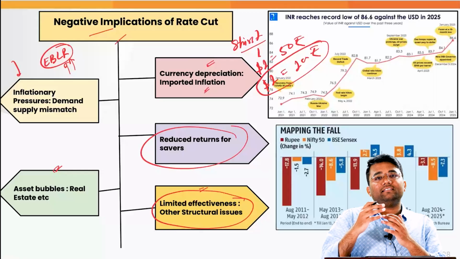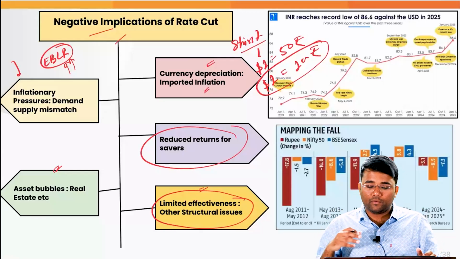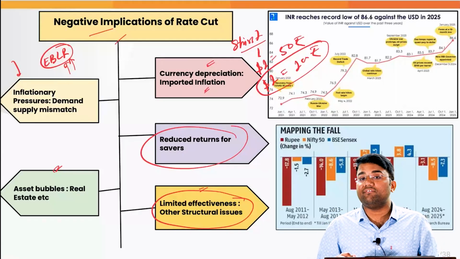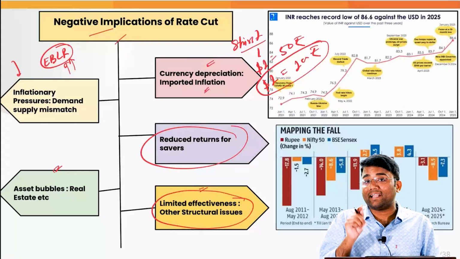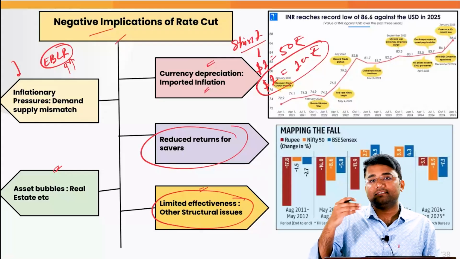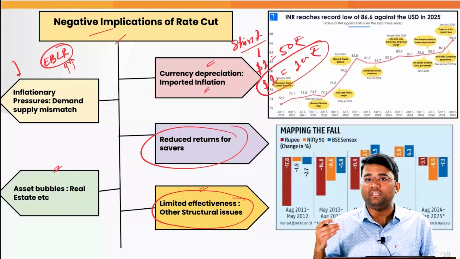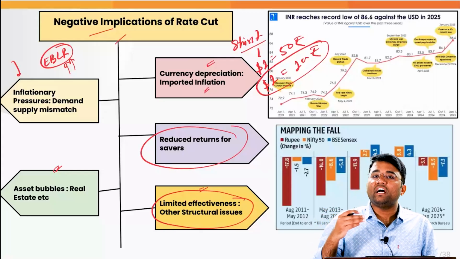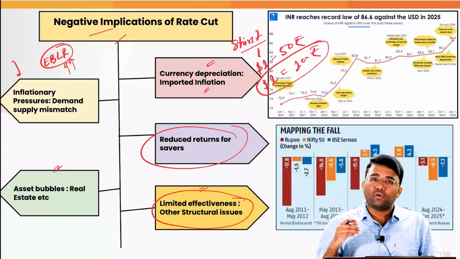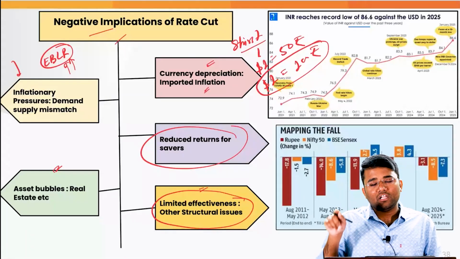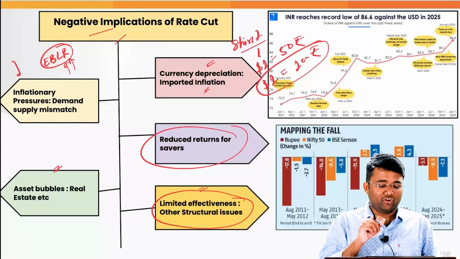So until and unless the other major structural reforms are also taken into account, it will be very difficult to tackle this issue of the slide in the rupee, the currency depreciation, and the inflation in the economy, because for all the problems, the solution is not only the repo rate decline.